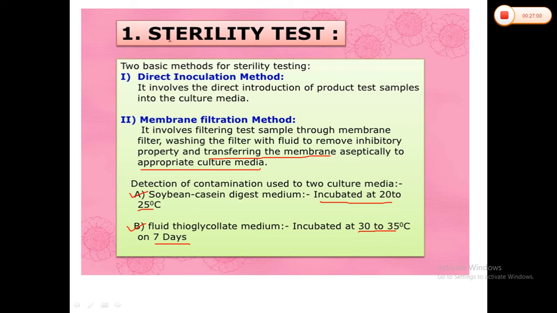If the material becomes turbid, that means there is presence or absence of microbial growth that has to be checked. That is the same method as we discussed for parenterals, that after incubation, after 14 days, you check whether turbidity occurs or not. If turbidity occurs, that means some microorganisms are present, and if turbidity does not occur, that means the particular formulation does not contain any foreign particles. So this is sterility testing. We have already discussed it, so I will not go into details.